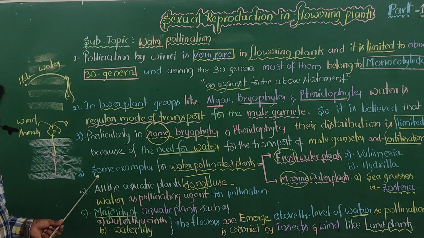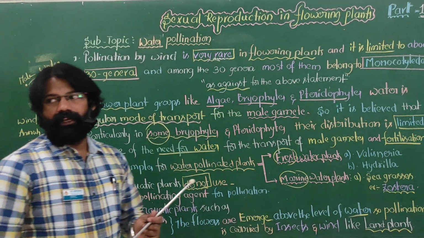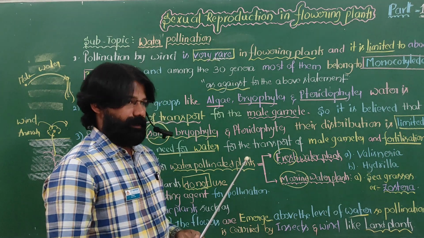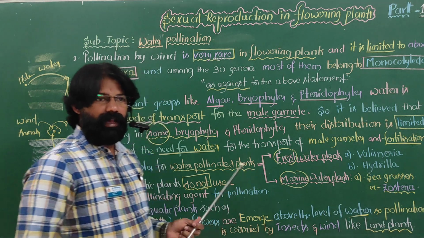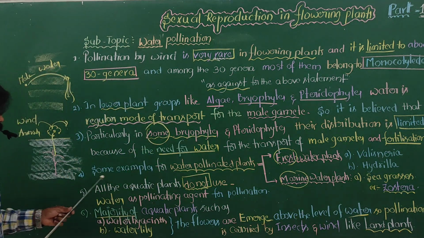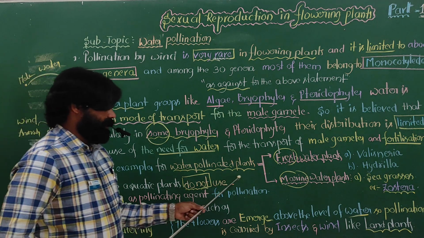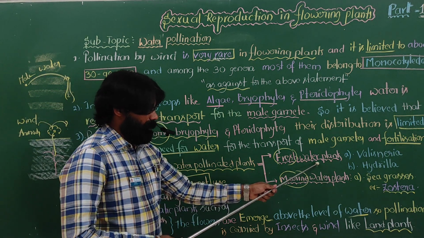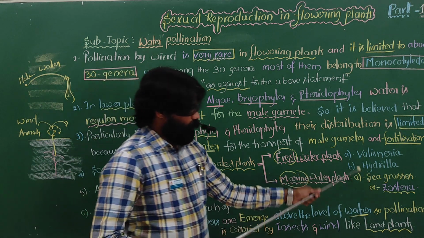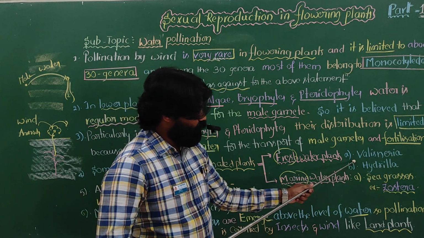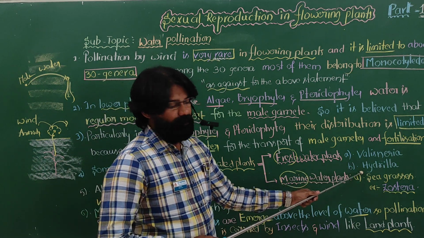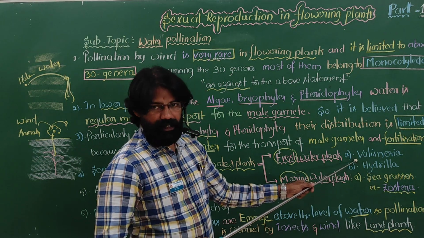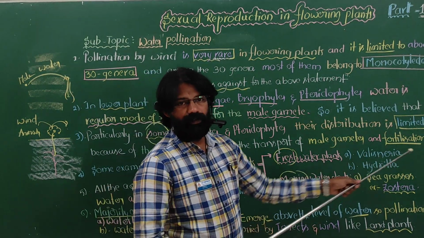Next, what are the examples of water pollinated plants? Here we need to discuss fresh water as well as marine water. Among exclusively fresh water plants, two very important examples are given in the NCERT: Vallisneria and Hydrilla. Regarding Vallisneria, we need to talk once again, and I will give you how the pollination goes on in Vallisneria in the next video.